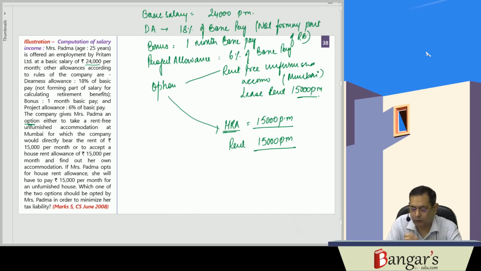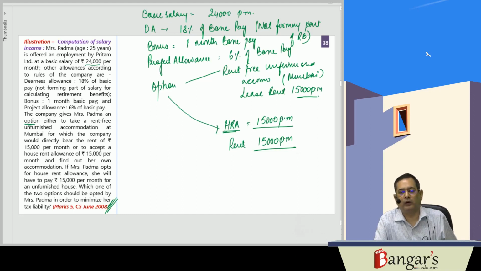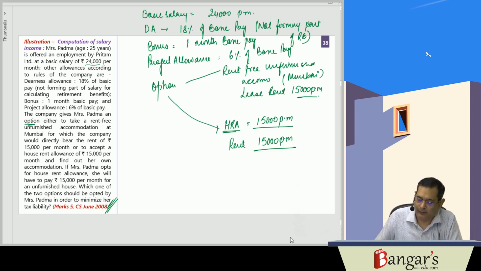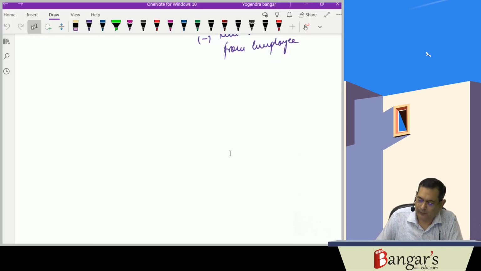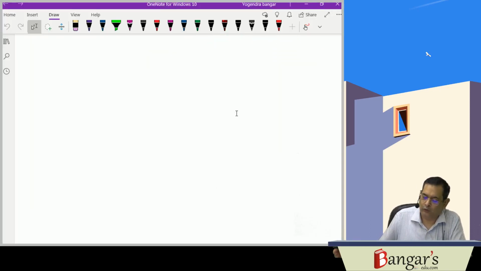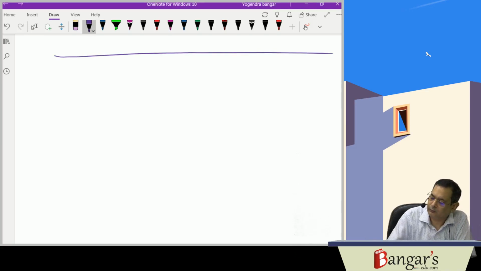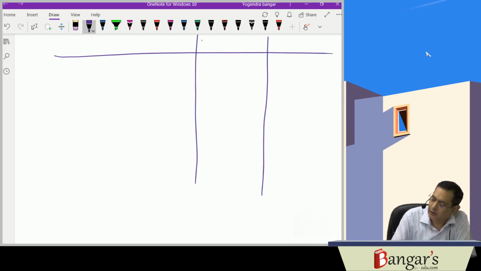They just want to see which option must be opted. So where the salary becomes lower, there the tax liability will be less. So here we have two options. One is house rent allowance.